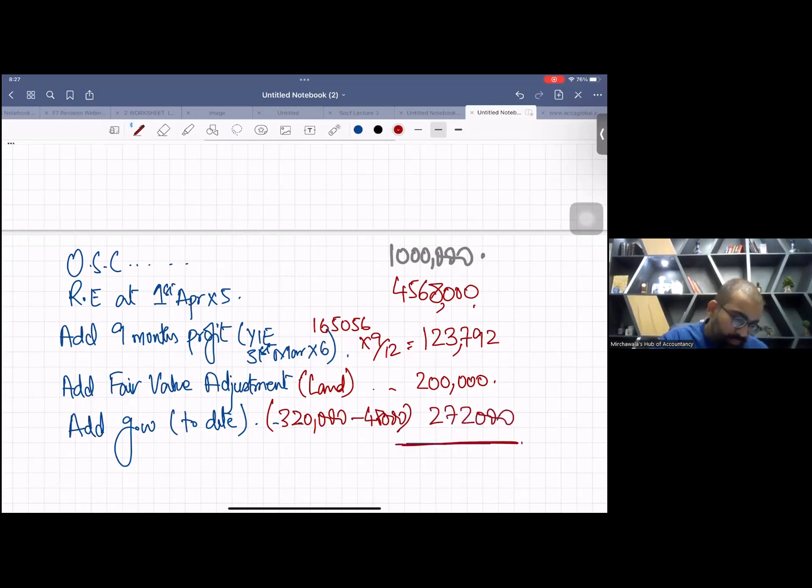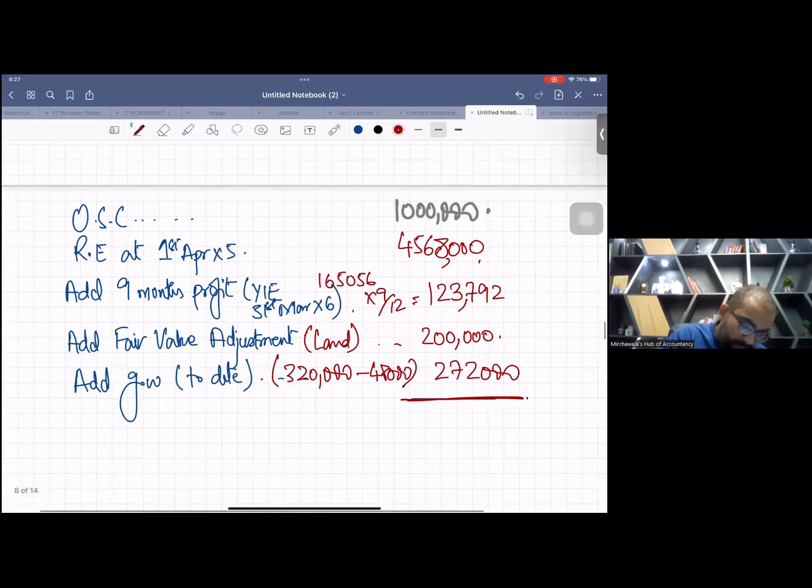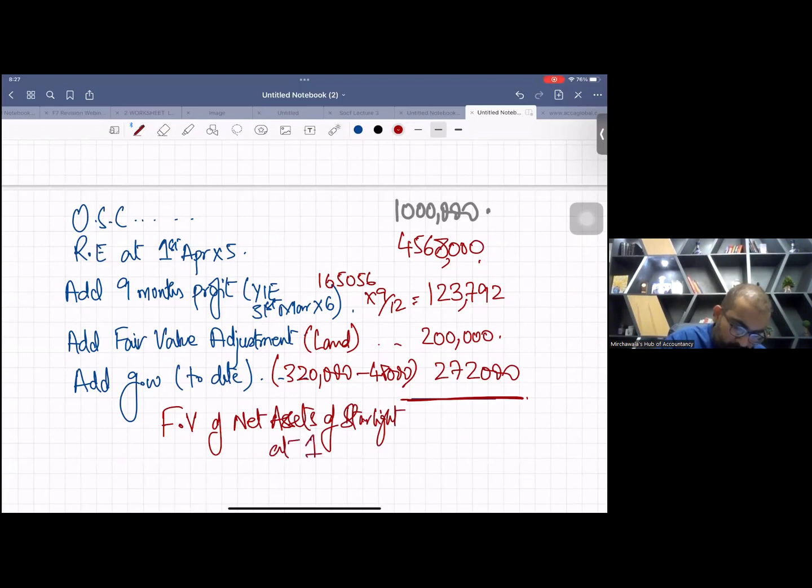Now, fair value of net assets of Starlight at 1st of January X6. What is the total, the net total? 6163792.